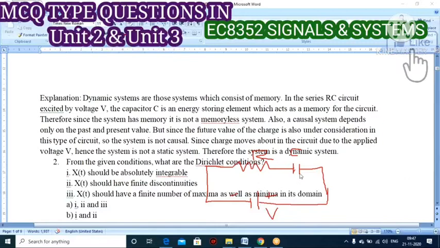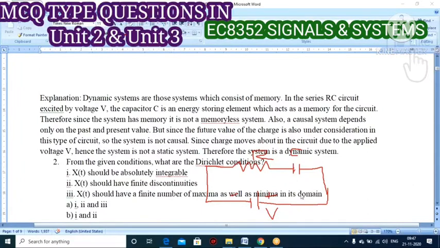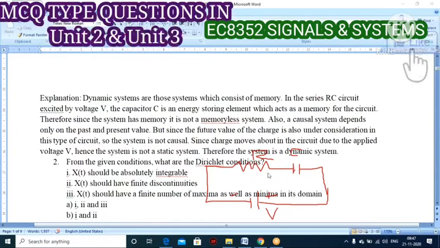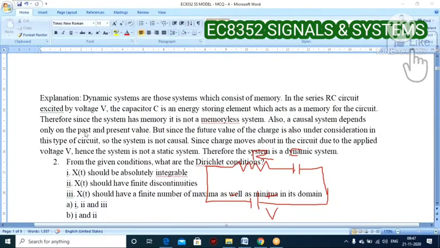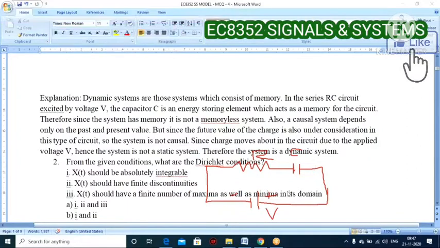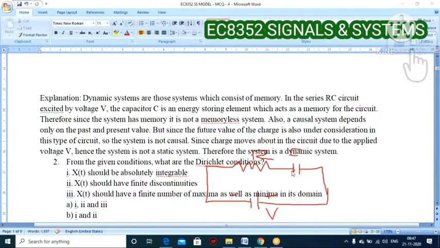So the function of the capacitor is that it is the energy storage element, which can act as the memory of the circuit. Therefore, since the system has memory, it is not a memoryless system. A causal system depends only on past and present values. But future values of the charge are also under consideration in this type of circuit, so it depends on future values also. So the given system is not causal.